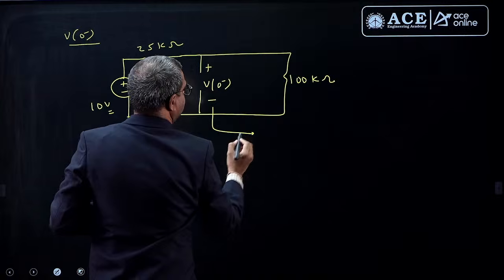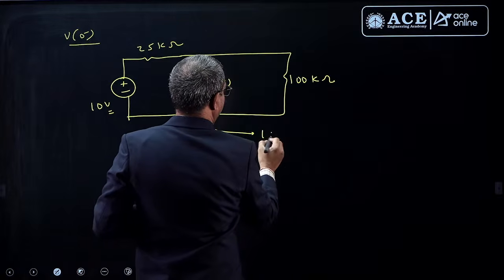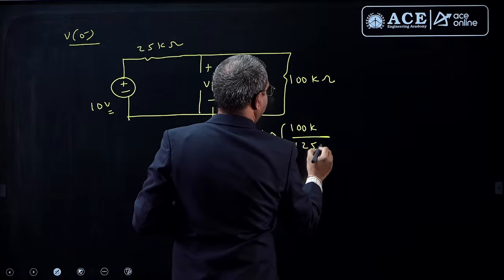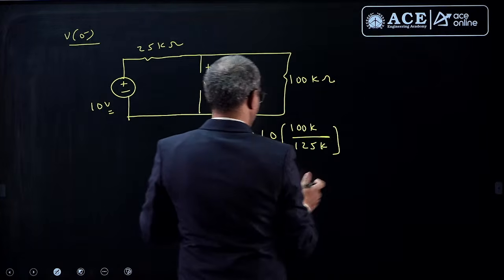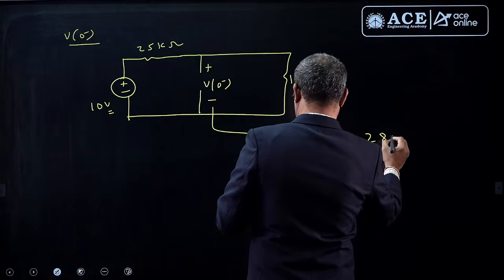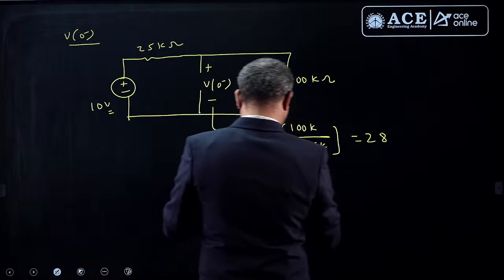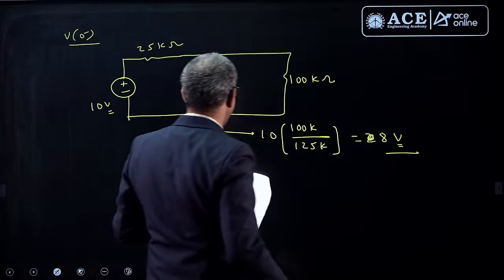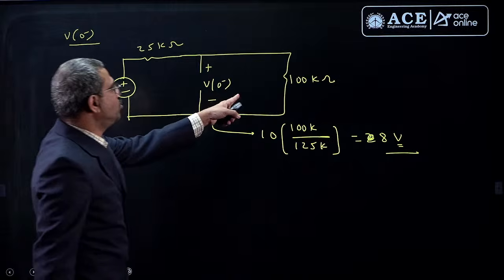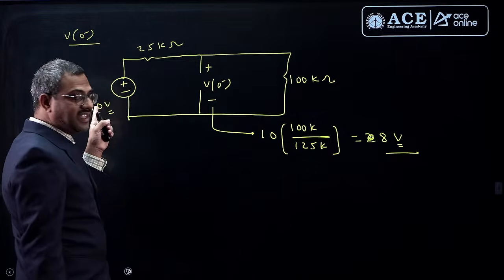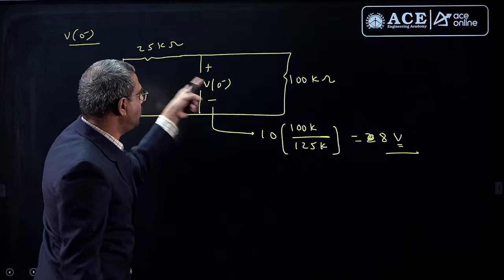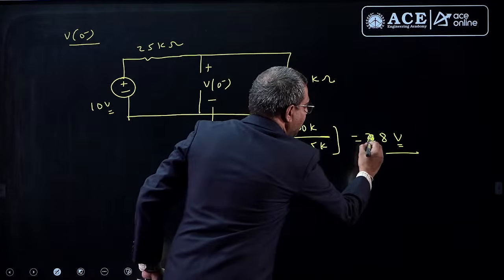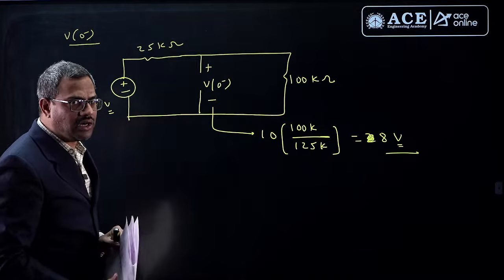Now using the voltage division rule, that is total voltage into same by sum, same is 100k by sum is 125k, you will get 8 volts. Sorry, I said 28 volts, let me correct it, you will get 8 volts. So this is the previous steady state, as the current source did not come, and for previous steady state with DC the capacitor is open. The voltage is total voltage into same by sum, you will get 8 volts.